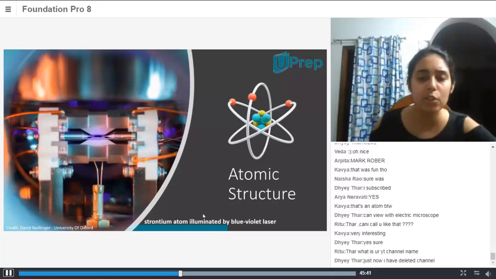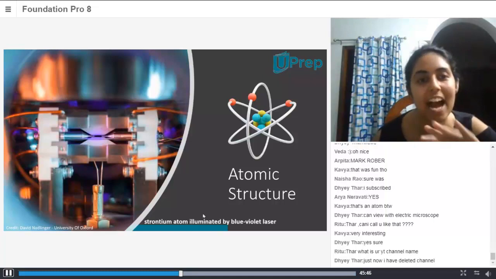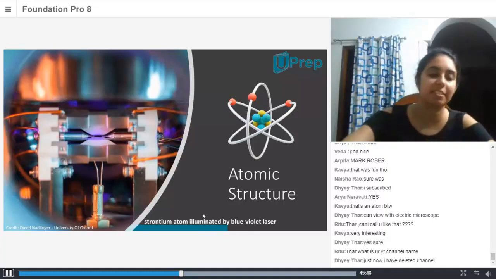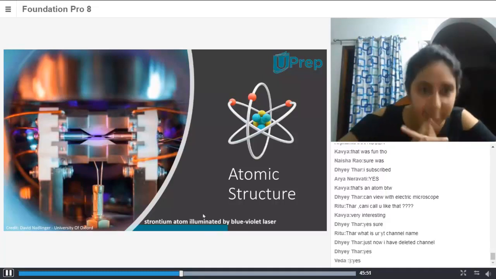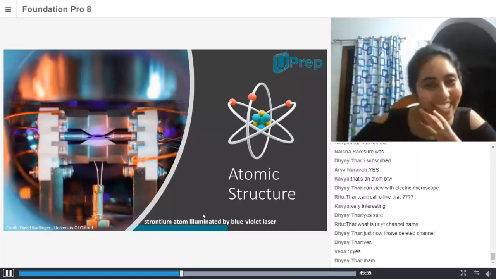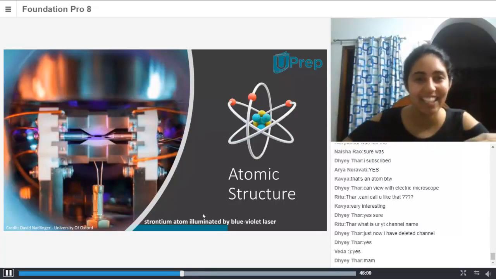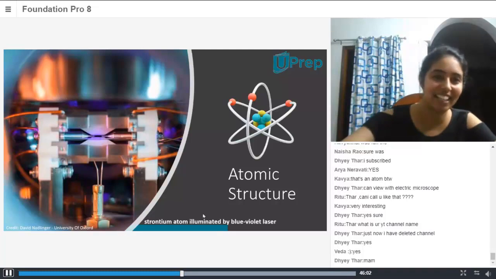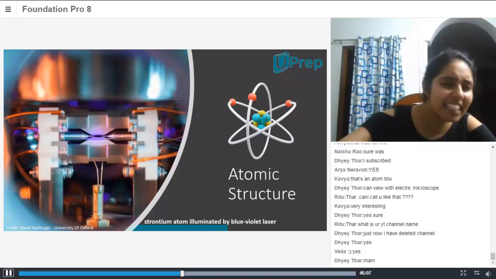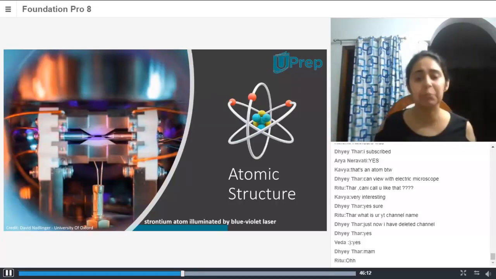Let me ask you guys, are you able to spot the atom in this picture? Yes, ma'am, I can see neutrons, protons, and electrons. Oh no! In the machine next to that, in between those two pointy things, there is a tiny dot. Yeah, I can see that. That tiny little dot is an atom, and it would not even be visible to the naked eye.